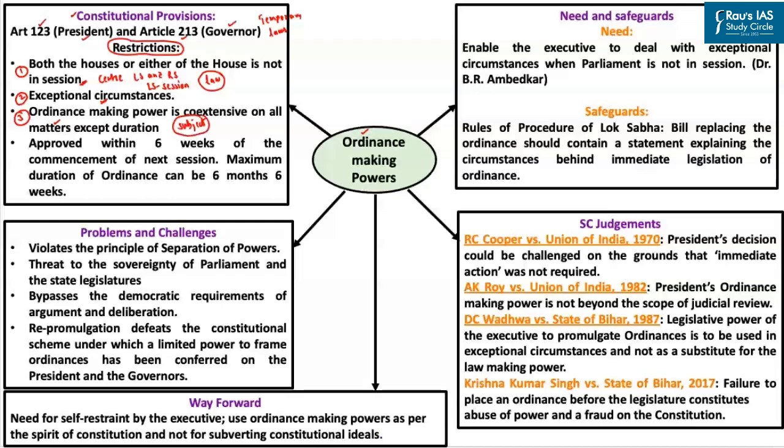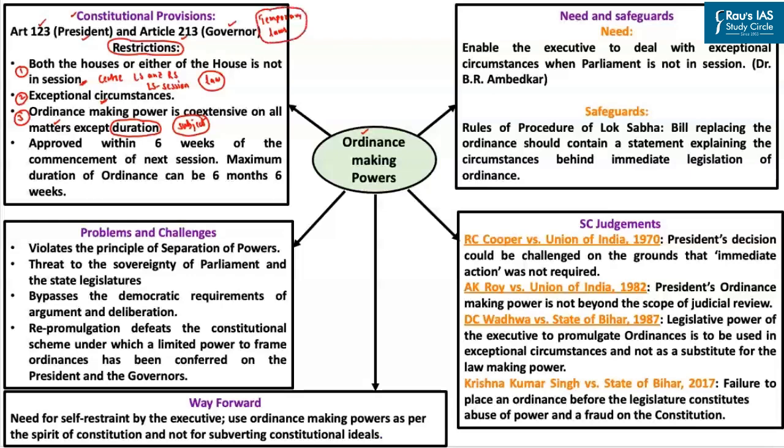But there is one difference here. The difference is with respect to duration. The laws passed by the Parliament or the state legislature are permanent unless they are amended by the concerned legislature. But ordinances are more in the nature of temporary laws.